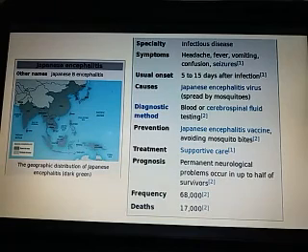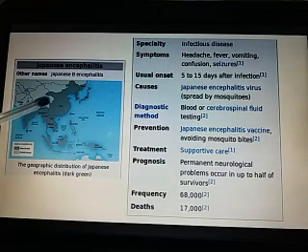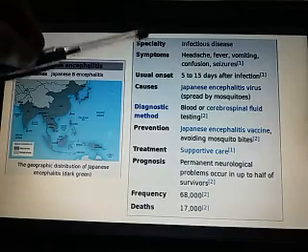And here, very briefly about Japanese encephalitis, you can see in the image the highlighted parts, the area where Japanese encephalitis has been reported and where the disease frequently occurs, and you can see India is in these highlighted parts.